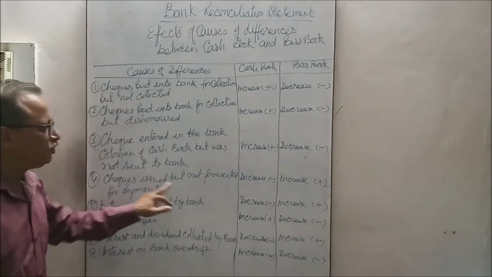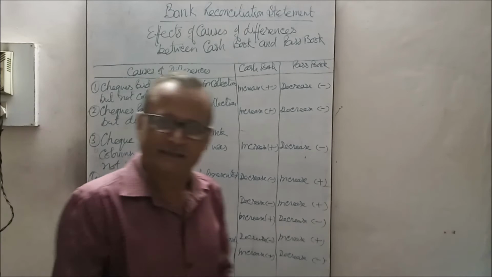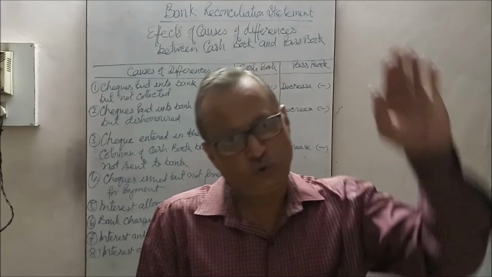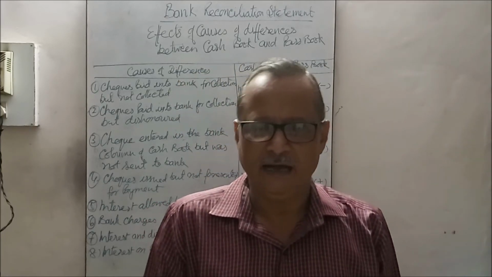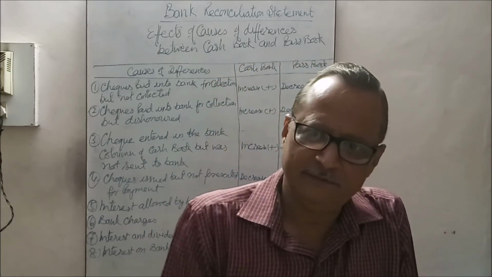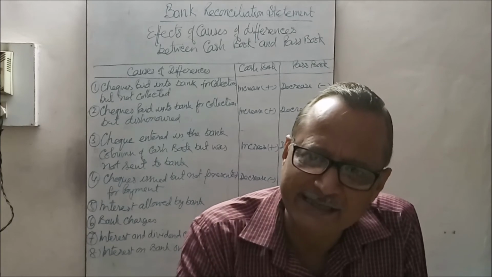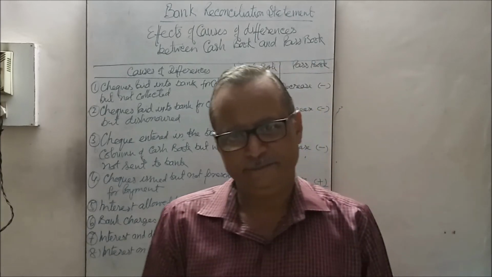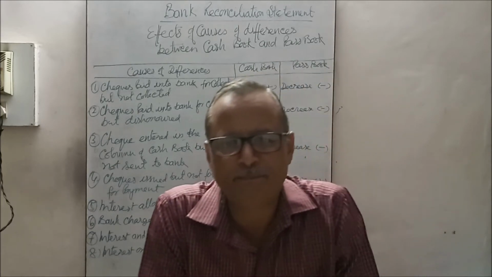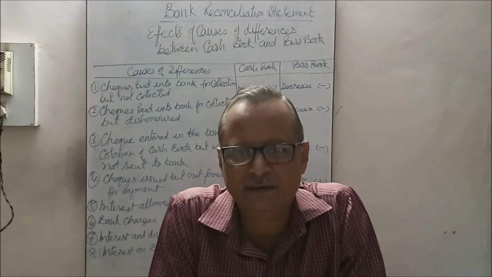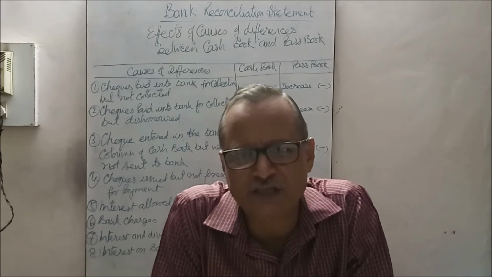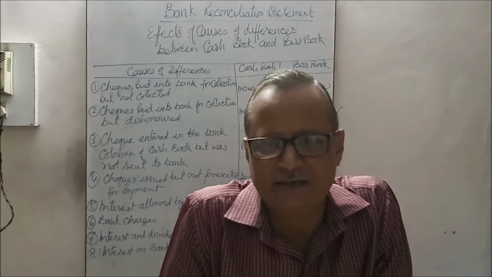Next is checks issued but not presented for payment. You have issued a check, the business has issued a check for payment to another person against any dues. When one issues the check, immediately the amount is credited in the cash book on the payment side because you have made the payment. But once a check is issued, the validity period of the check is 3 months. Within 3 months that should be encashed. But your creditor did not reach the bank to encash it.